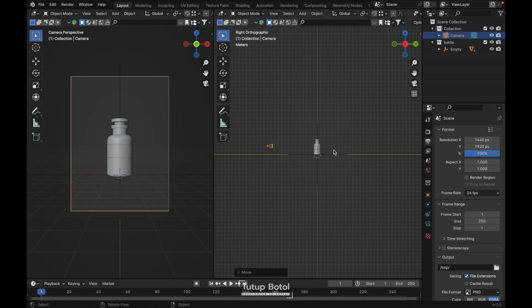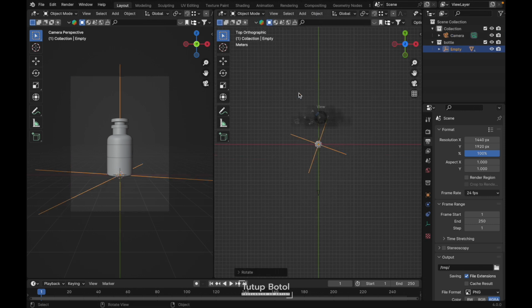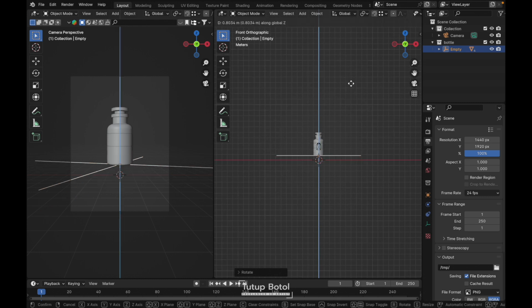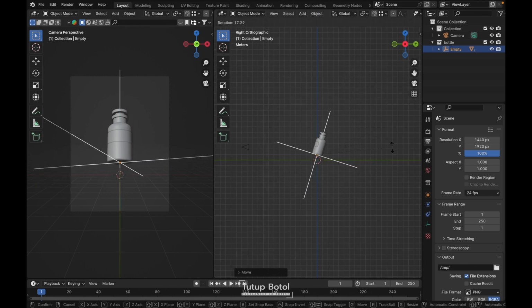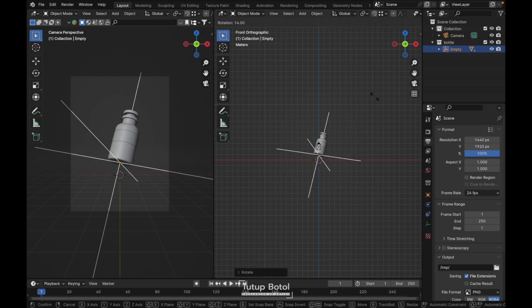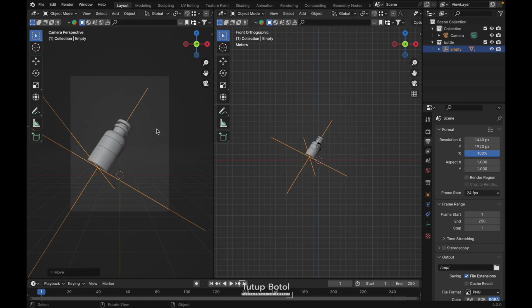It's like this. I guess we need to rotate it like this and move it up a little bit. Rotate it like this again. So maybe something like this.